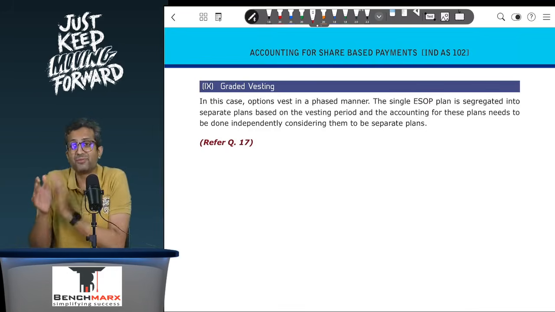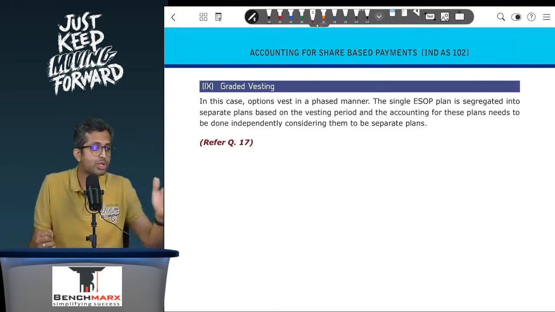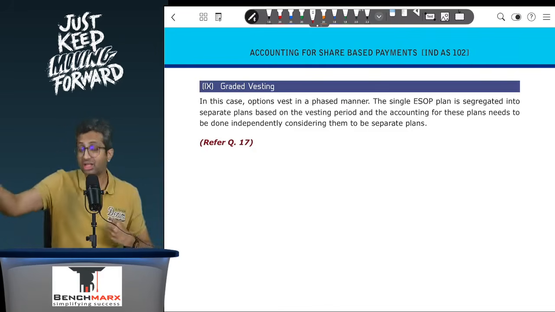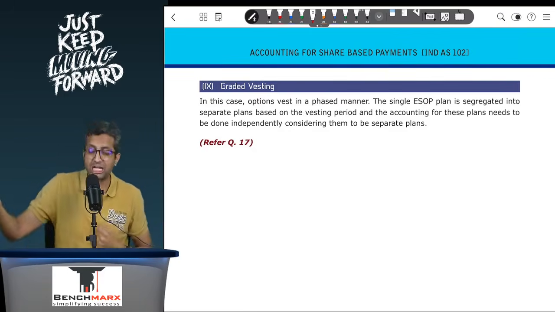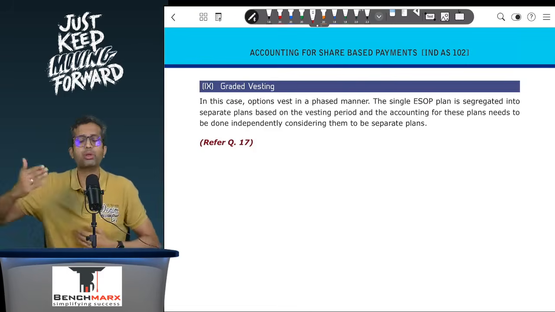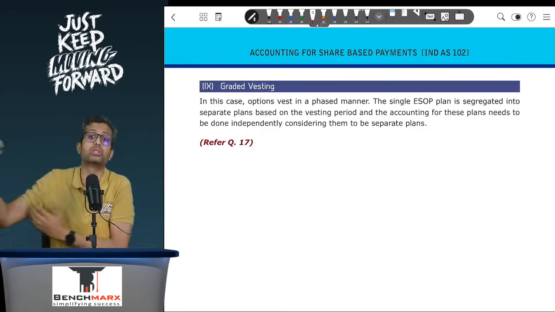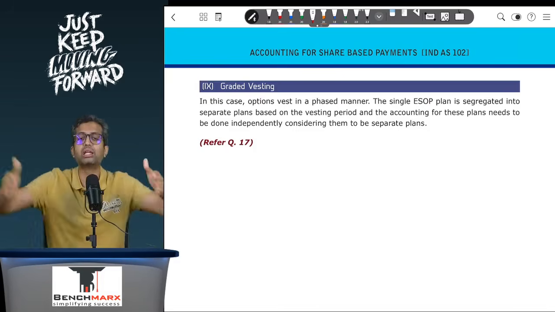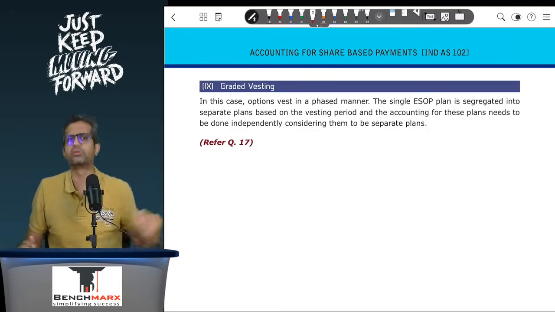So for the first type of options, that is 20 options, the vesting period is 1 year, the fair value will be based on the 1 year vesting, and the expense will be based on the number of employees expected to remain at the end of the first year. Separate plan, 30 options treated as a separate plan with vesting period of 2 years, fair value according to the 2-year vesting, and the prorating will be done 1/2 and 2/2 based on the number of employees expected to remain till the second year, and so is the case with the third option. So basically, in case of graded vesting, one single plan is segregated into different plans, assuming there were 3 different plans, one for 20 options, then for 30 options, and then for 50 options.